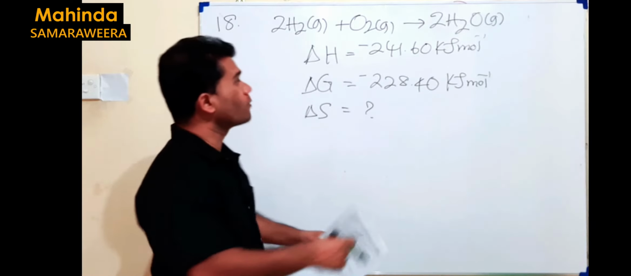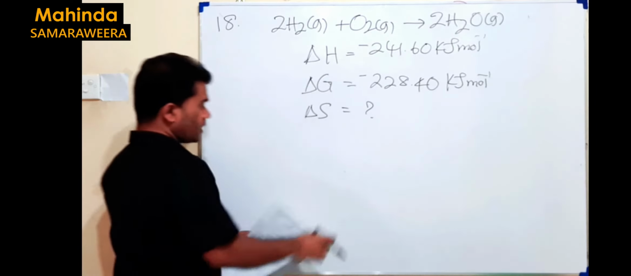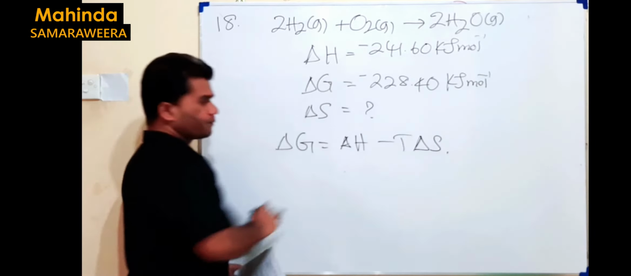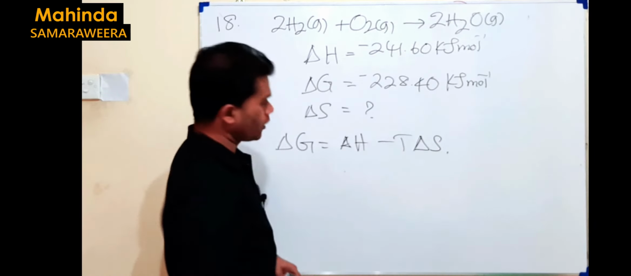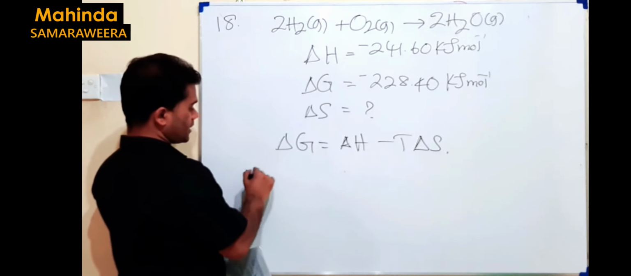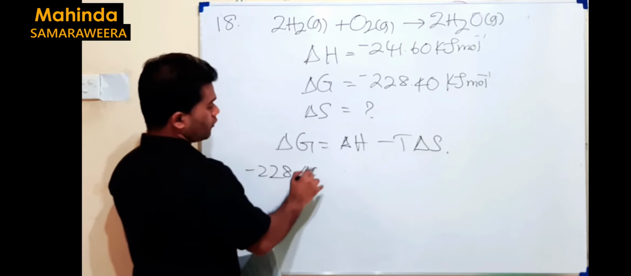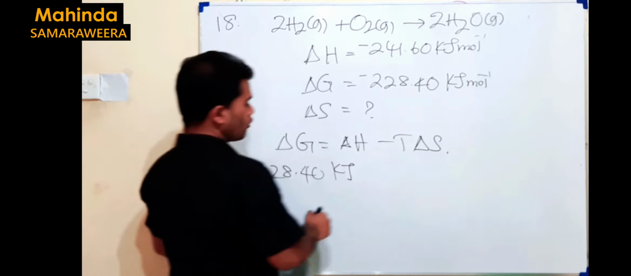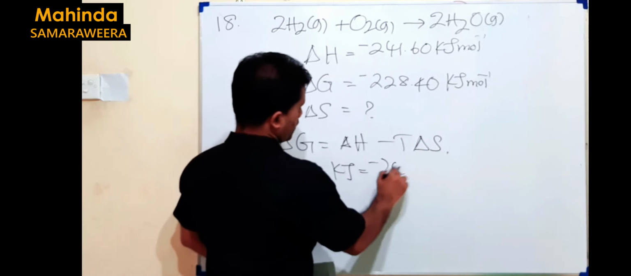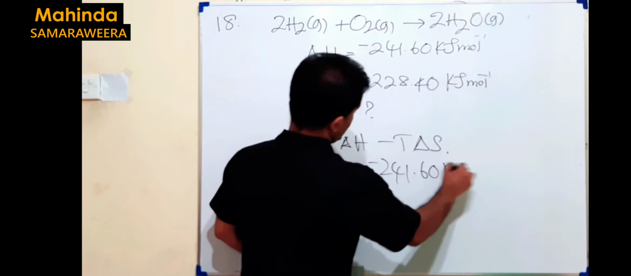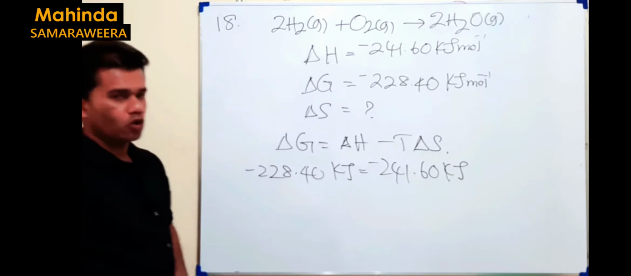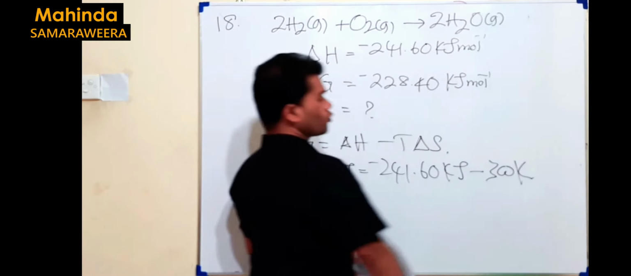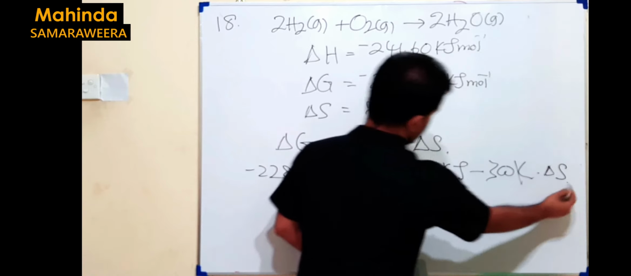You calculate it for 1 mole. Actually, these data are given for 1 mole. Then you know how to calculate it. It's delta G equals delta H minus T delta S. Everything is available except delta S, so you can find it out. Delta G is minus 228.40 kilojoules per mole, that's 1 mole of water. Delta H then should be minus 241.60 kilojoules, but that's again for 1 mole of water. Minus T, it's 300 Kelvin. You should substitute in Kelvin. From that you can find delta S.